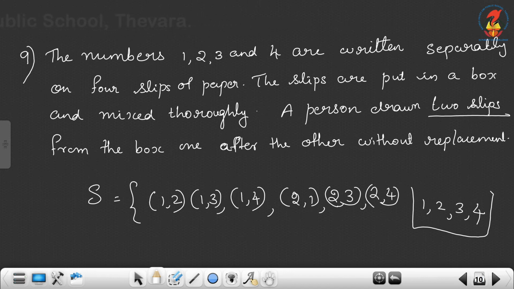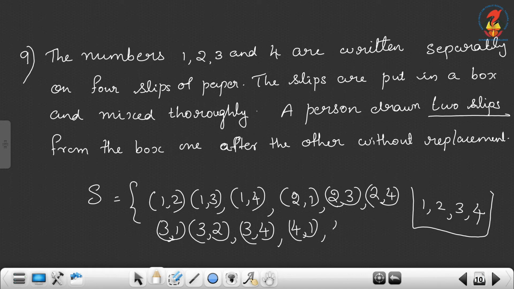If it is with replacement, then we can write 2, 2. Then with 3: 3, 1, 3, 2, 3, 3 is not there, 3, 4. Then 4, 1, 4, 2, 4, 3. Okay, so 3 into 4, 12 outcomes.